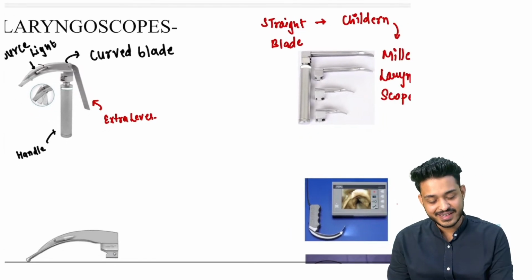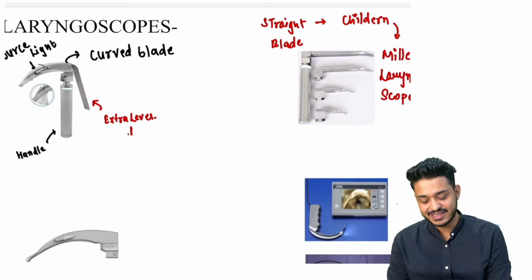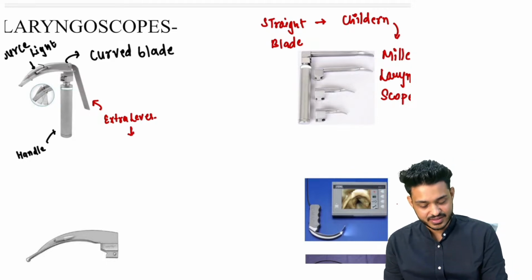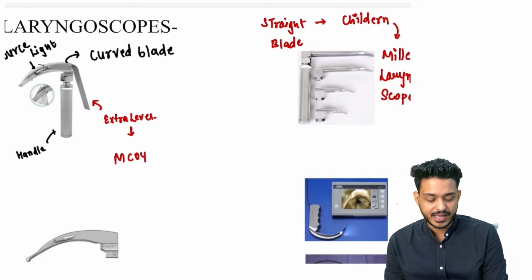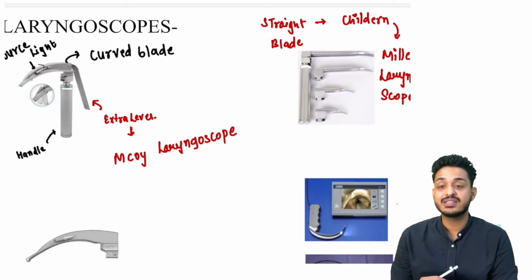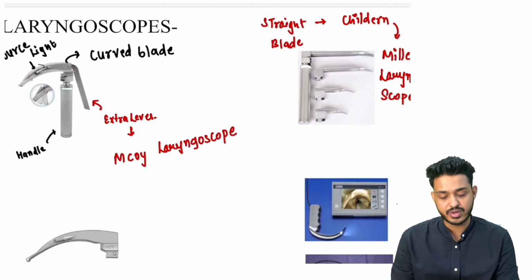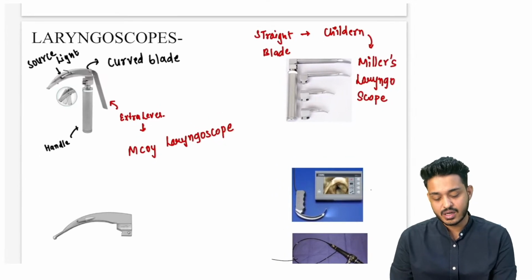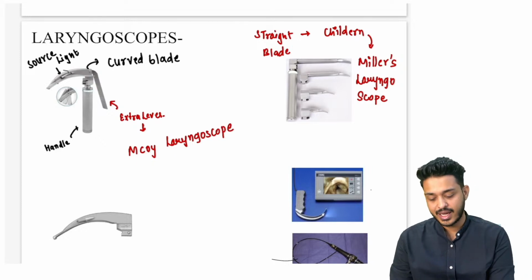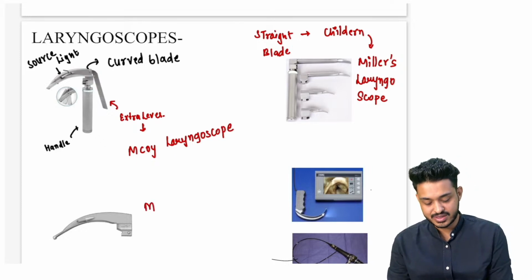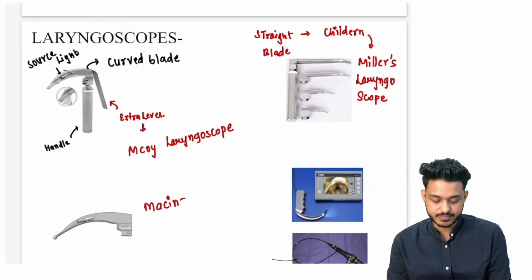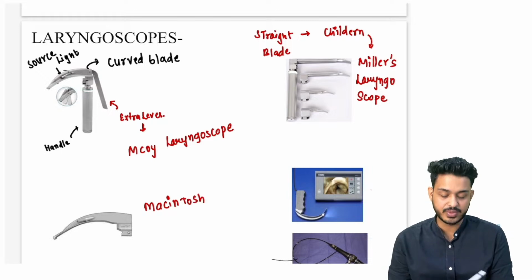Yes, if it is given with the handle, if it is given with the extra lever, that is going to be your McCoy laryngoscope. अगर ये लीवर दिख रहा है, if you are finding this lever, that is going to be your McCoy laryngoscope. Confusion के लिए डाल देते हैं क्वेश्चन में, right? Curved blade है. Curved blade में you can remember C से दो चीज़ें याद रखो. Either it can be McCoy, either it can be Macintosh. This is your Macintosh.